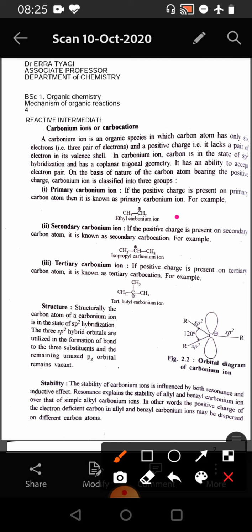Secondary carbonium ion. If the positive charge is present on secondary carbon atom, it is known as secondary carbonium ion, for example, isopropyl carbocation. Tertiary carbonium ion. If positive charge is present on tertiary carbon, then it is known as tertiary carbocation, for example, tert-butyl carbonium ion.